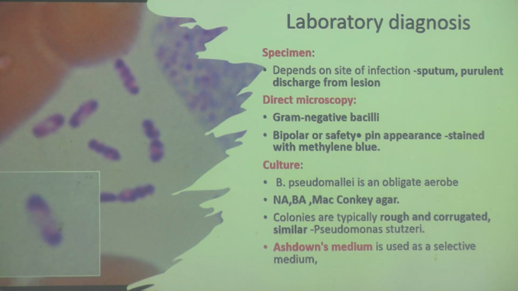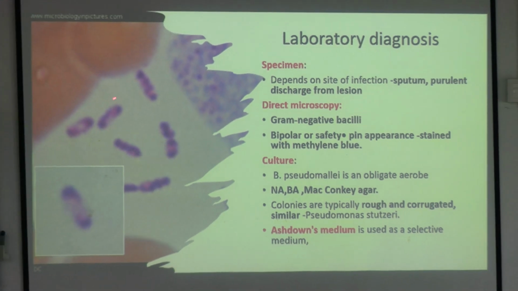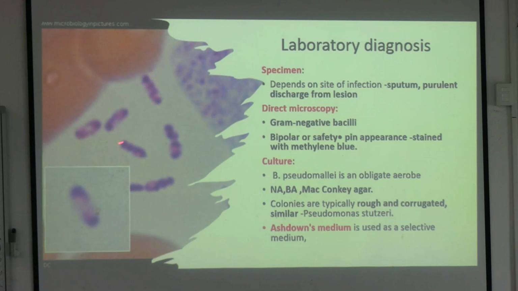that is they have a safety pin like appearance. Okay, safety pin আর কোথায় পড়েছে? Correct. So you see this thing, they have a bipolar stained, দুটো পোল বেশি করে স্টেন নিয়েছে, মধ্যখানটা একটু ফাঁকা. So that gives the appearance of a safety pin. Okay, if you stain with methylene blue, in fact gram stain বোঝা যায়.